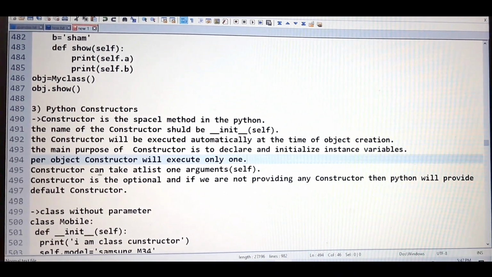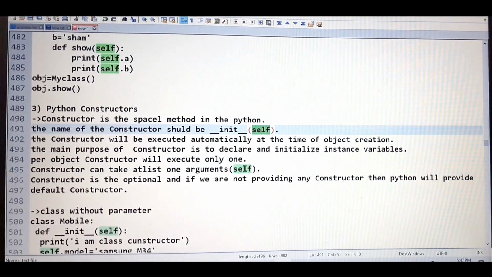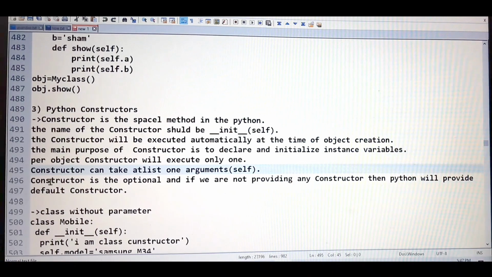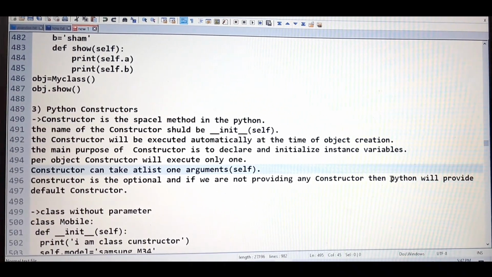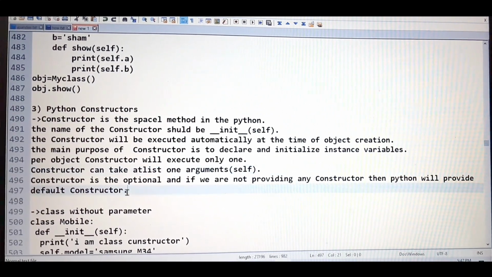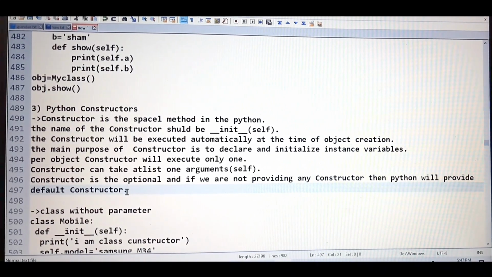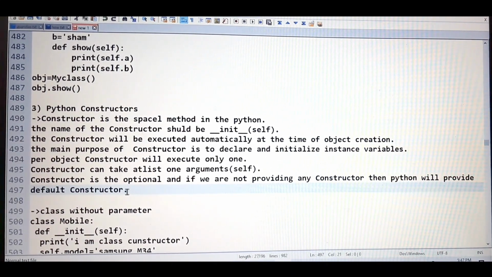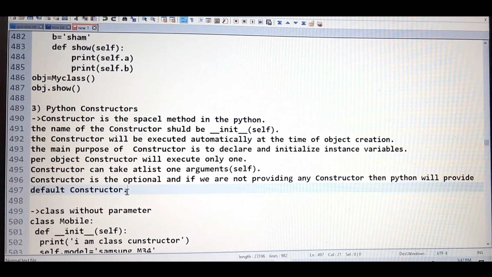The next thing, a constructor can take at least one argument, self, which is here only, we have given. Constructor is optional, and if we are not providing any constructor, then Python will provide a default constructor. Again, a twist: the constructor is optional in the class. If you want, you can write a constructor inside the class. If you don't want to, you need not write the constructor inside the class. At that time, Python provides the default constructor, which is supported by Python only.